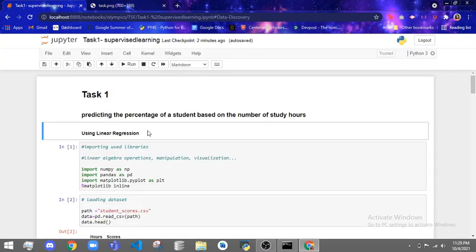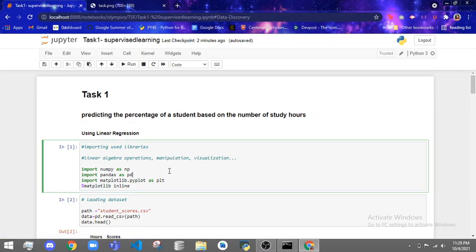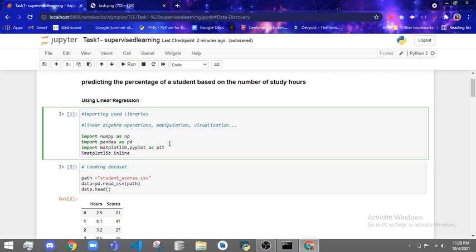I have written all of the important details of this task into a heading, and then I'm importing the libraries which I will be using for dataset manipulation, linear algebra operations, visualization and so on. For the linear operations, we would be using NumPy. For the data frames manipulation, we would be using pandas. And for the visualization through graphs, which we would be presenting to the end user, we are using the matplotlib library.